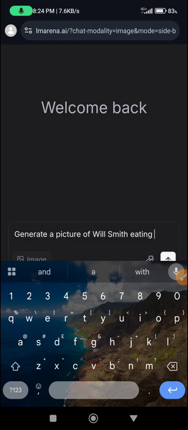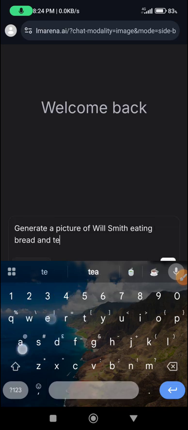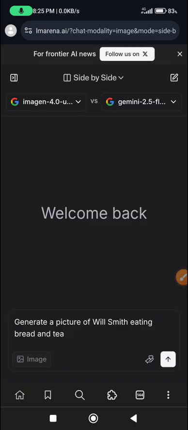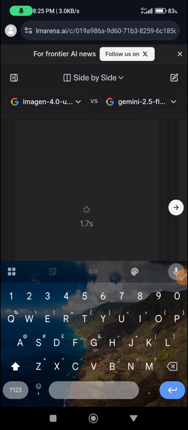Will Smith is eating, okay, let's say bread and tea. Let's just try bread and tea and see what it will generate. Let's say generate a picture of Will Smith eating bread and tea. So let's see the output of the AI.